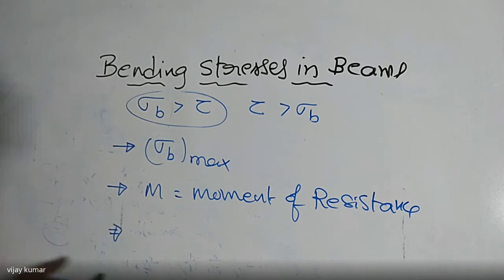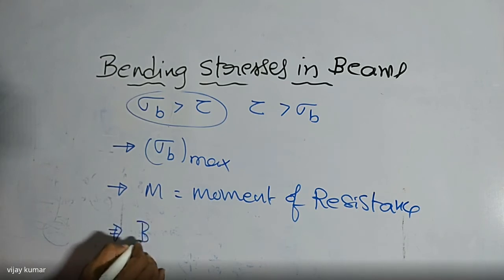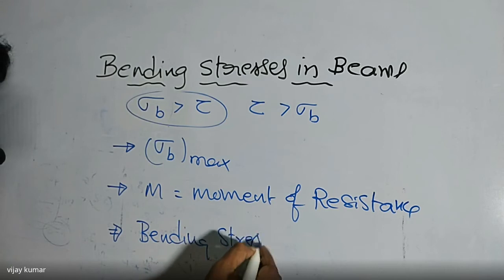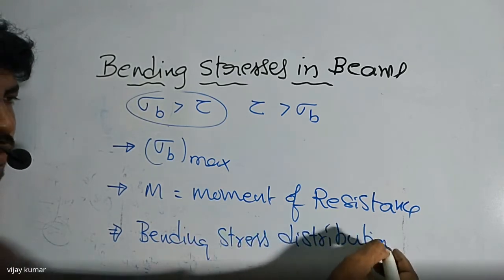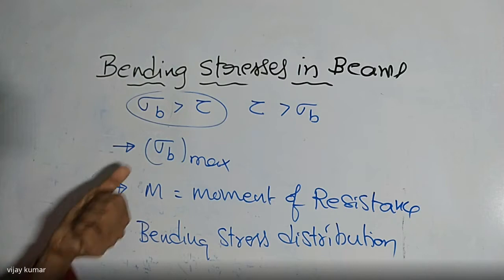And the third one, we are going to find the bending stress distribution across the cross section. So these are the 3 points we are going to learn in our bending stresses in beams. As same as in our shear stress in beams also, we are going to discuss the 3 points.